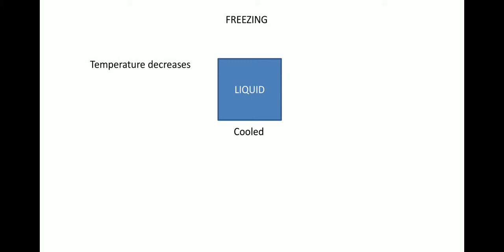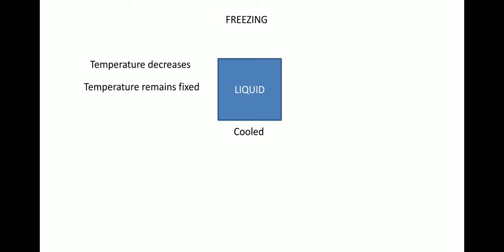Freezing. So now let's say that there is a liquid and the heat is taken out from this liquid, or it is cooled. When it is cooled, the temperature will drop, or the temperature decreases, and it will keep on decreasing until there is a certain temperature after reaching which the temperature remains fixed.